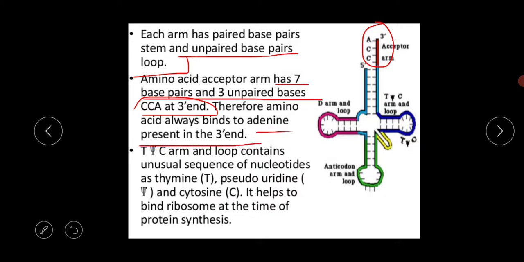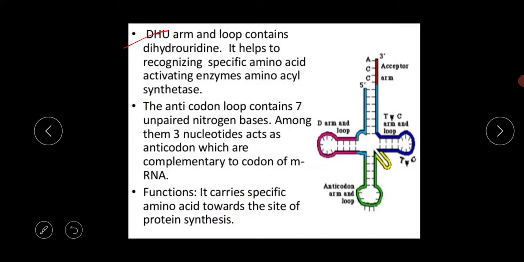Okay, next thing is the T-psi-C arm and the loop, which contains some unusual nucleotides, like thymine, pseudouridine and cytosine. It helps to bind the ribosome at the time of protein synthesis. Next thing is the DHU arm and the loop. This contains dihydrouridine, and it helps in recognizing specific amino acid activating enzymes.